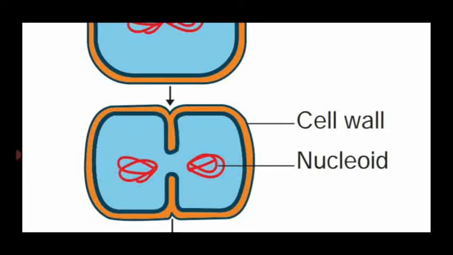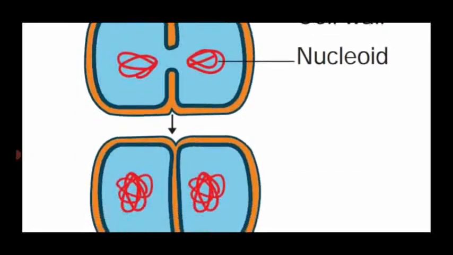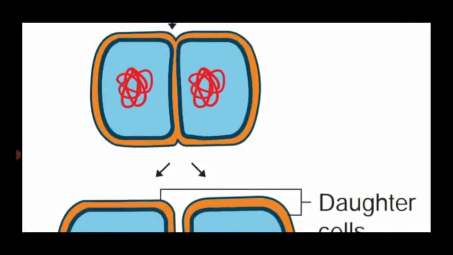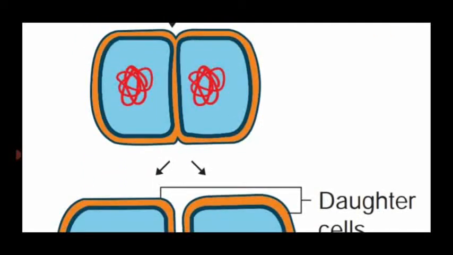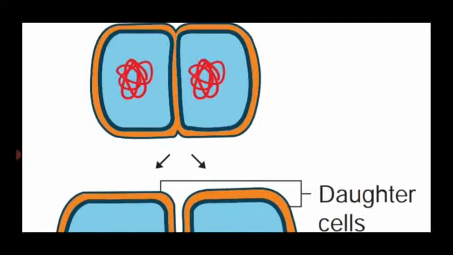So the median partition is produced between the two nuclei, and the nucleoid is also separated. The cell wall is growing towards the center at the middle of the bacterial cell. The third diagram shows a partition located between the two newly formed nuclei.